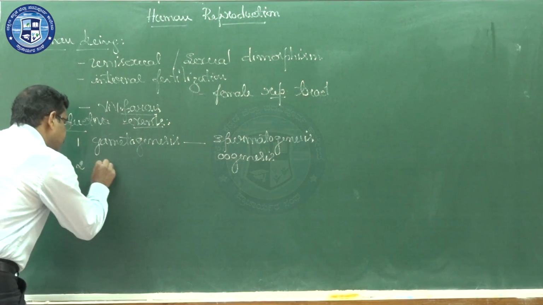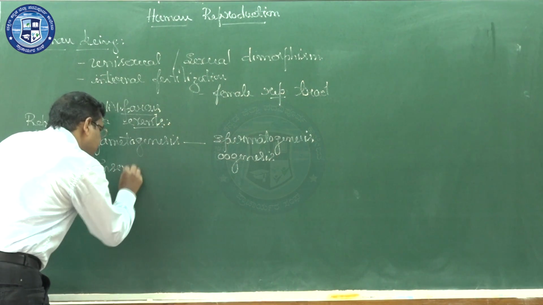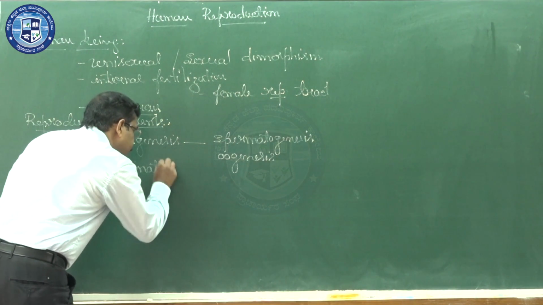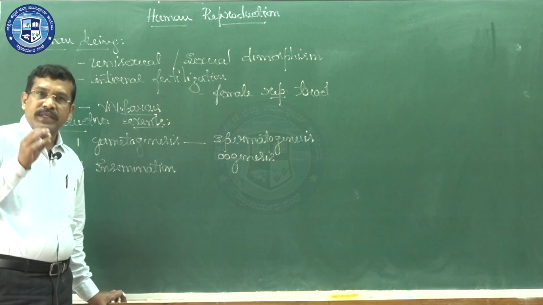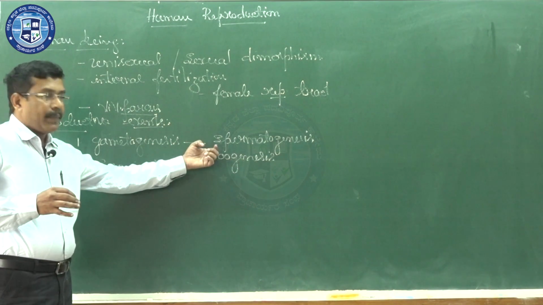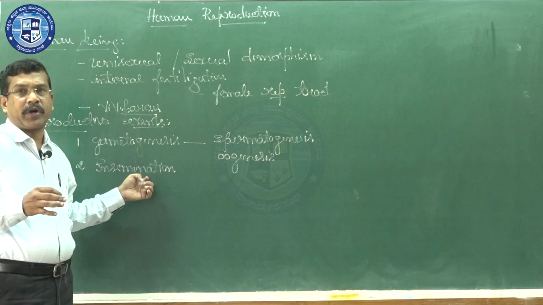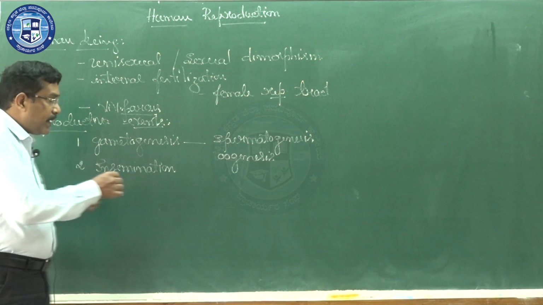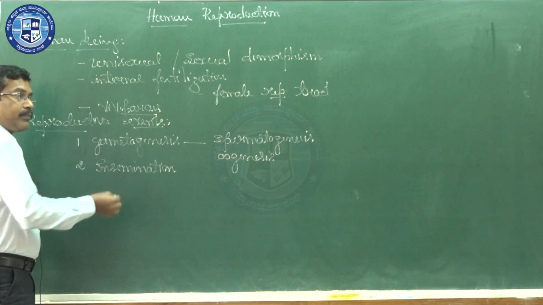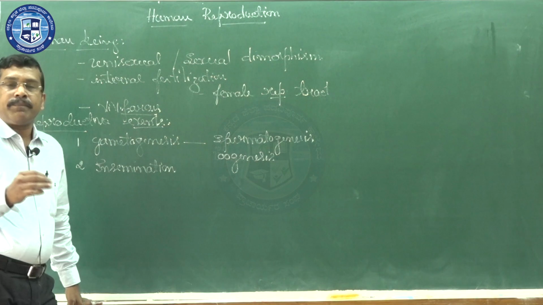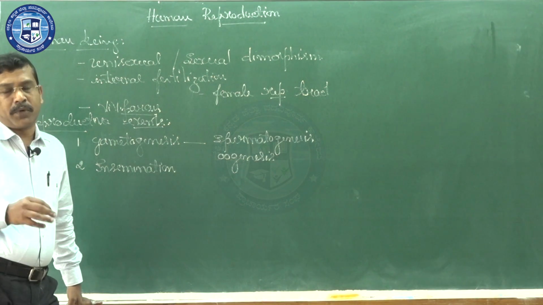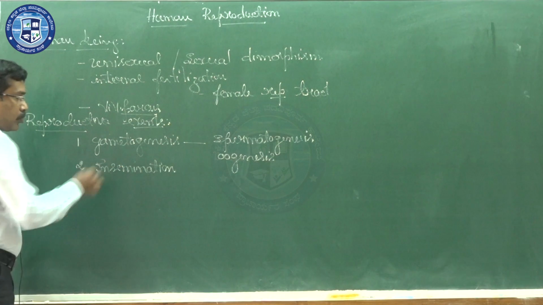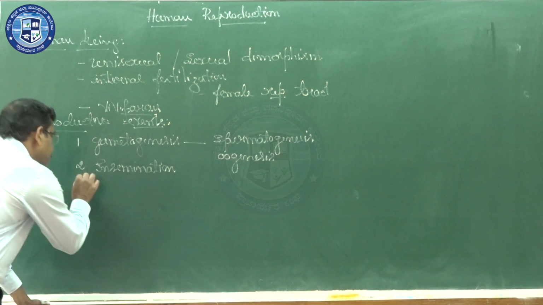After gametogenesis, there is insemination. There is an event called sexual intercourse. During sexual intercourse, semen is deposited in the female reproductive tract. That event we are going to call insemination. If I generalize the statement, it is the transfer of a male gamete into the female reproductive tract.